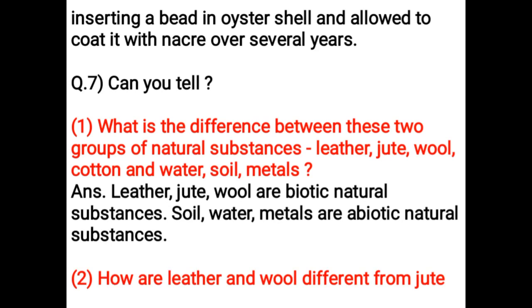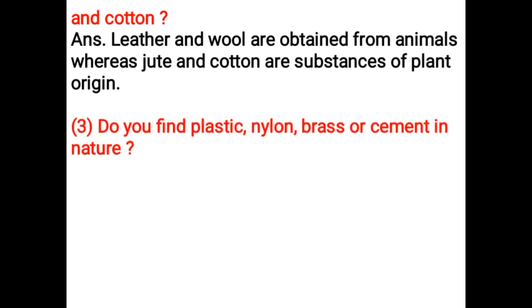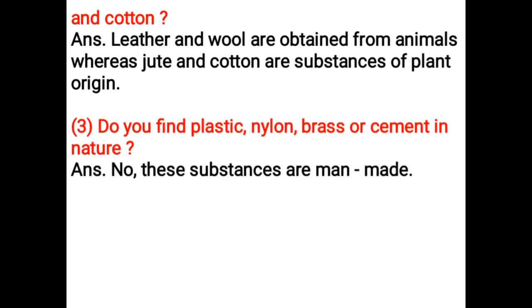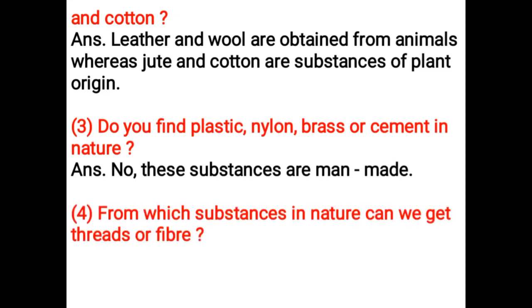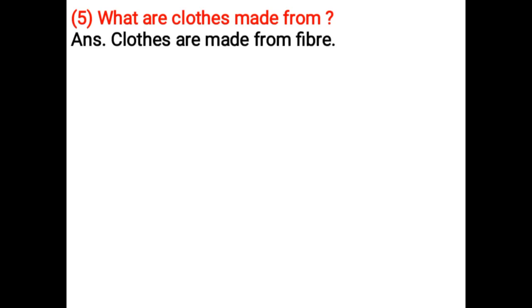How are leather and wool different from jute and cotton? Leather and wool are obtained from animals, whereas jute and cotton are substances of plant origin. Do you find plastic, nylon, brass, or cement in nature? No, these substances are man-made. From which substances in nature can we get threads or fiber? We get threads and fibers from cotton, wool, jute, hemp, silk, etc. What are clothes made from? Clothes are made from fiber.